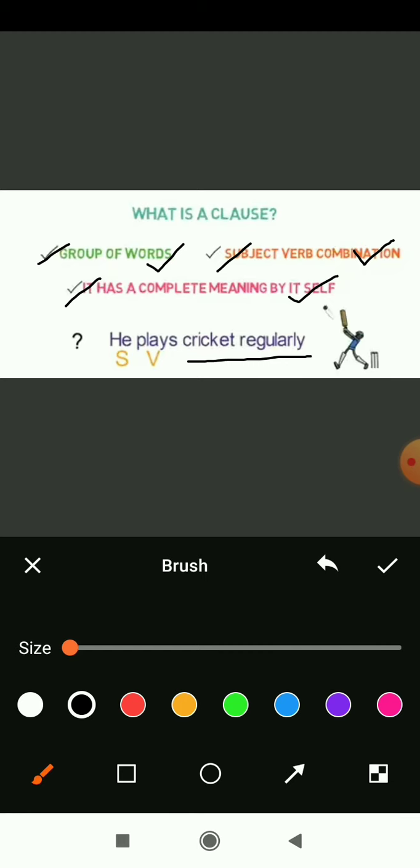So here we have a sentence. What does this sentence give to us? It gives a complete meaning and it is called a clause. So students, what have you learned from this? What is a clause? See, a clause is a group of words, a subject and verb combination. It has a complete meaning by itself.